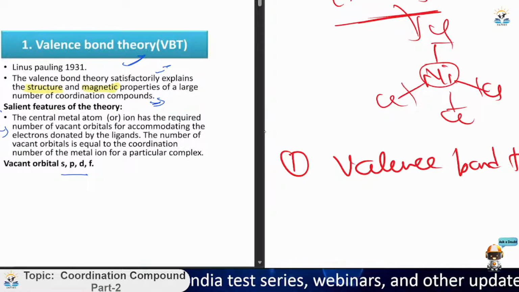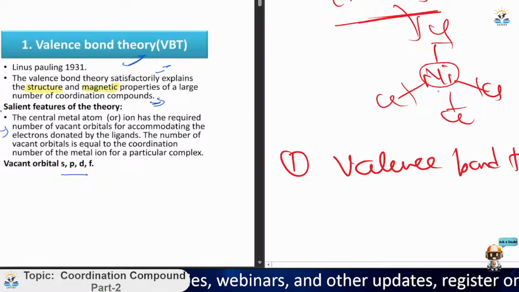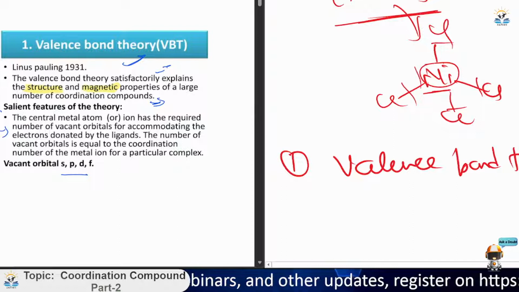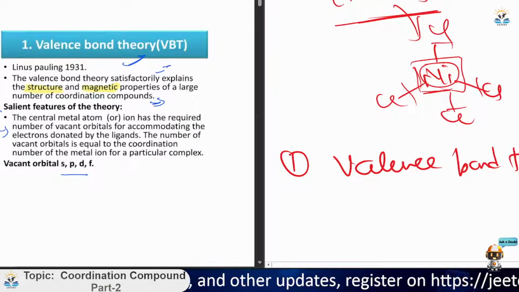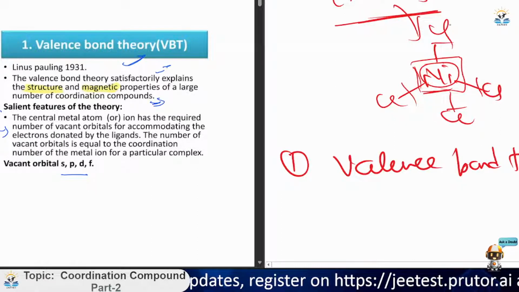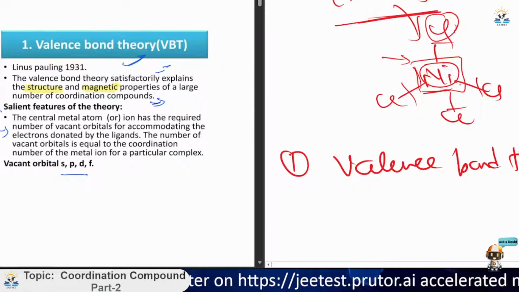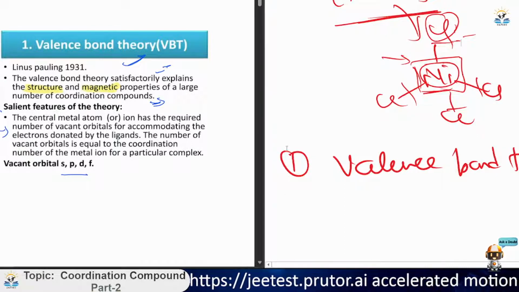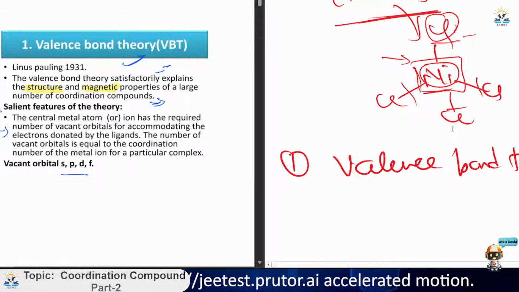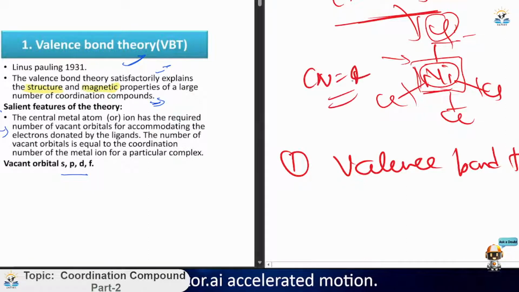So, the number of vacant orbitals for accommodating the electrons donated by the ligand. Since Ni is a d block transition element, it will contain some d orbitals, which will be filled by the electron contribution of the chlorine ligands. Due to this there is also a coordination number, like here the coordination number comes 4. Now let's move on to the next part.